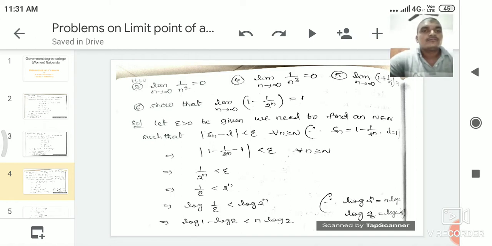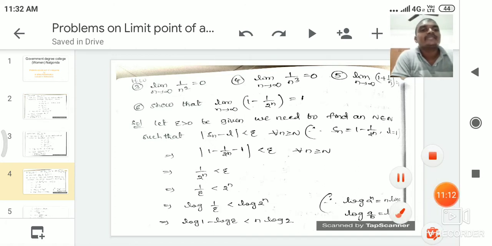Mod of 1 minus 1 by 2 power n minus 1 is less than epsilon. Here the 1 gets cancelled, leaving mod minus 1 by 2 power n, which is nothing but 1 by 2 power n.